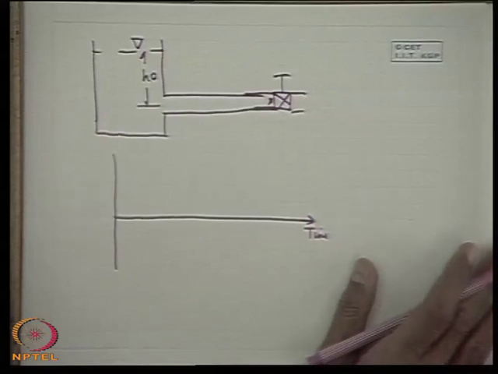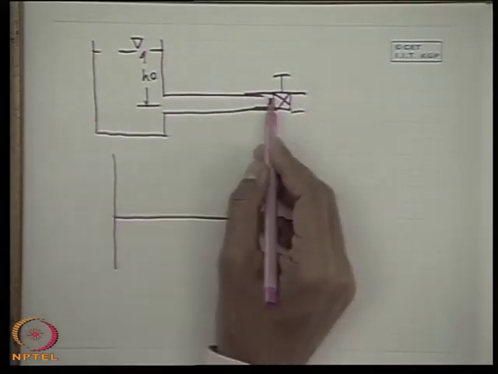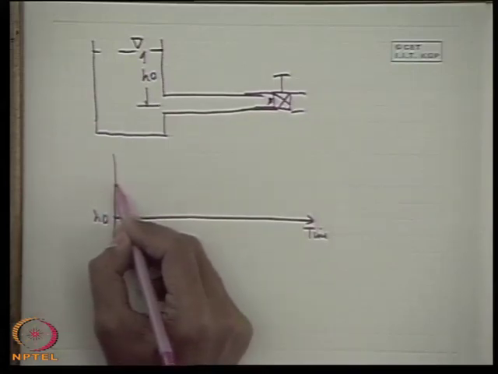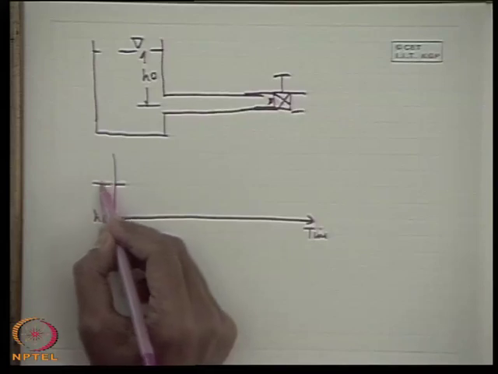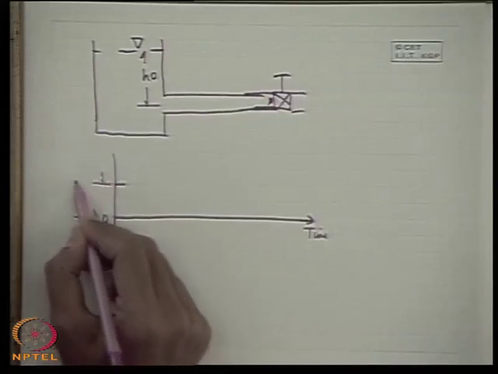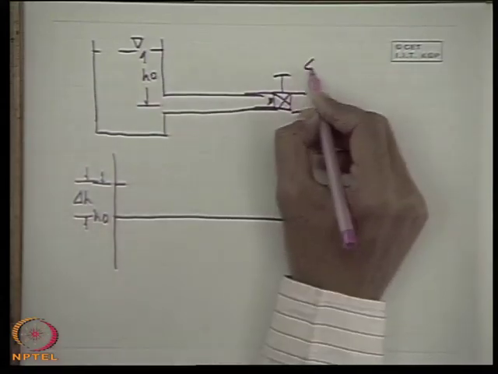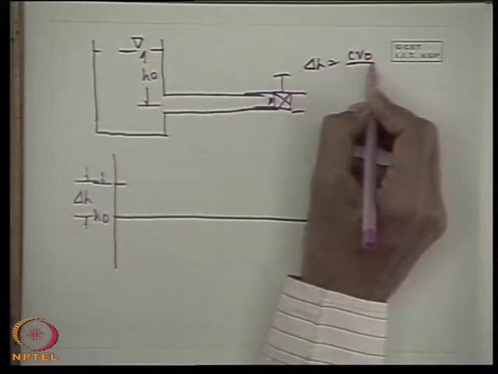At t is equal to 0, immediately the pressure goes from H0 to H0 plus delta H. This delta H is CV0 by g; we know that delta H is CV0 by g.